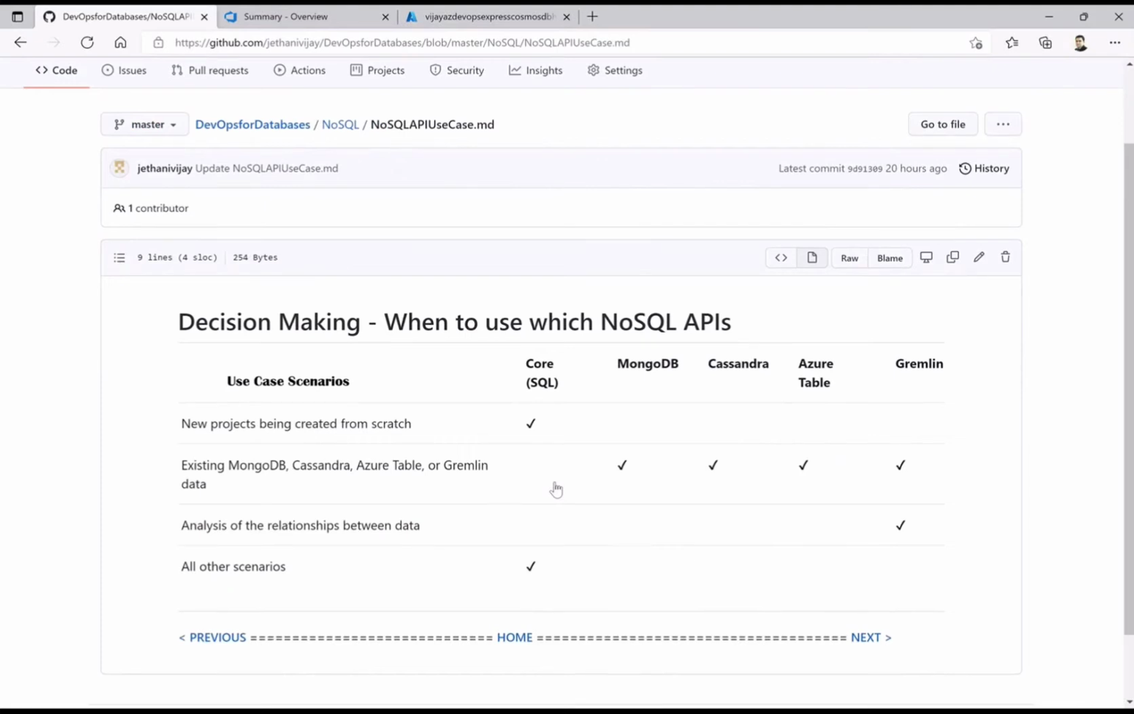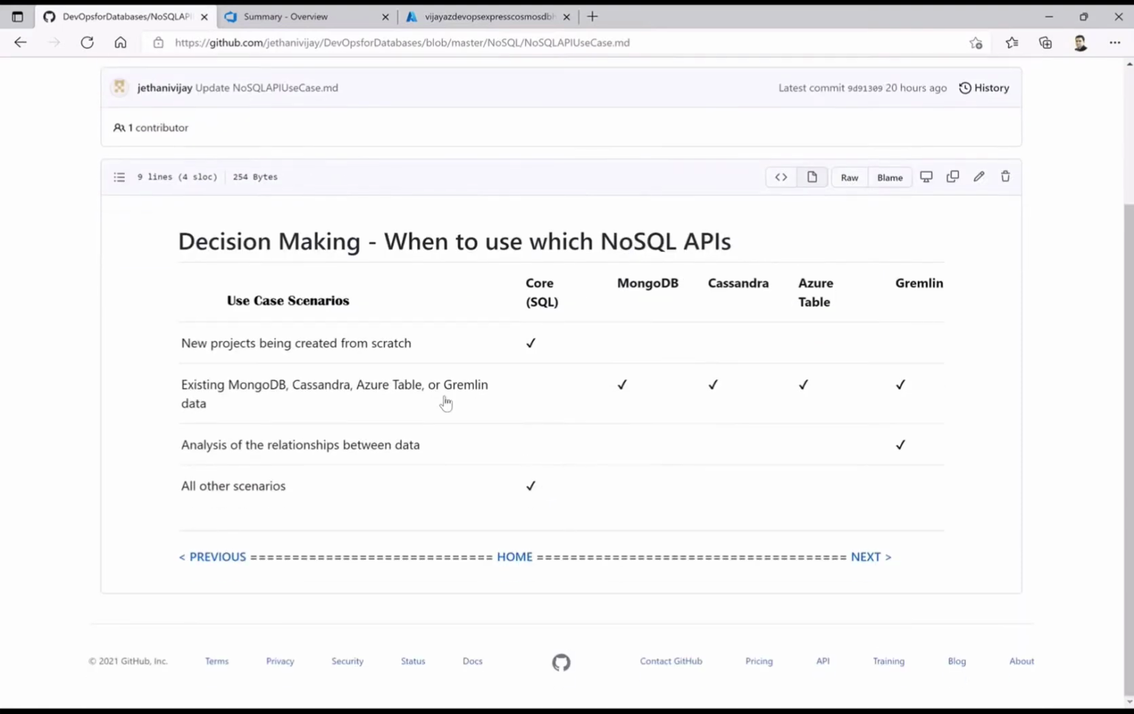Now, from the decision making, let's see when to use which NoSQL APIs. Say I'm starting fresh with a specific use case in a new project. What should I use? The recommendation is to use the SQL Core API directly, because you can query the semi-structured data in that database using normal SQL queries.